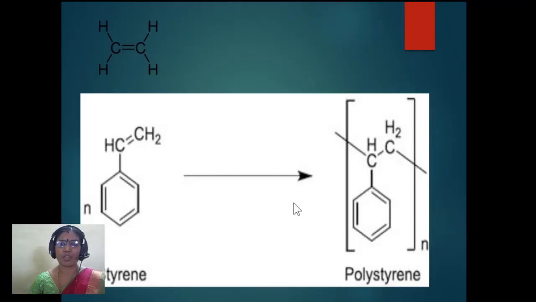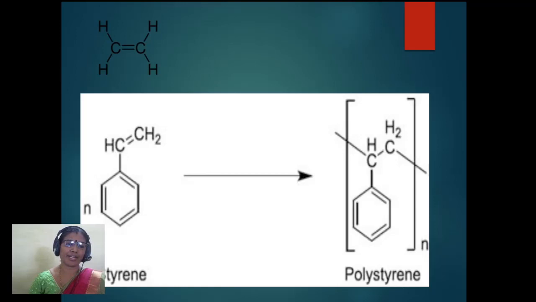Next one is polystyrene. This is also a polymer which is obtained from styrene. Now to remember the formula of styrene, you go to ethylene. In ethylene, if one of the hydrogen is removed and replaced by the phenyl group, benzene ring or C6H5 group.